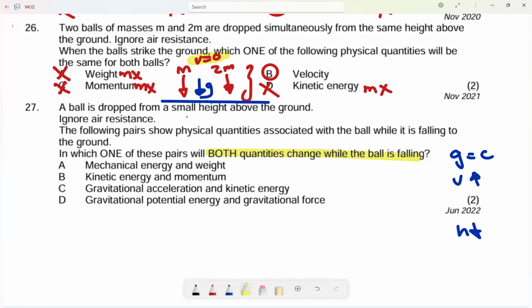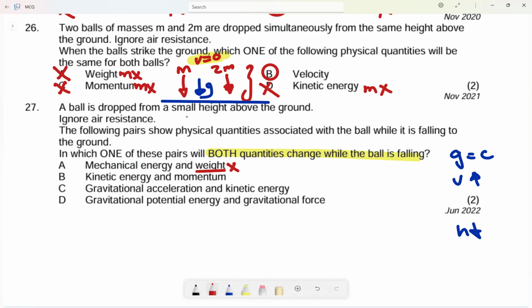So now let's look at this one. A, mechanical energy and weight. Weight, no. And mechanical energy is conserved. Remember, mechanical energy is conserved in an isolated system. This system is isolated. Why? Because there is no friction. So the mechanical energy cannot change. It means the mechanical energy is conserved.